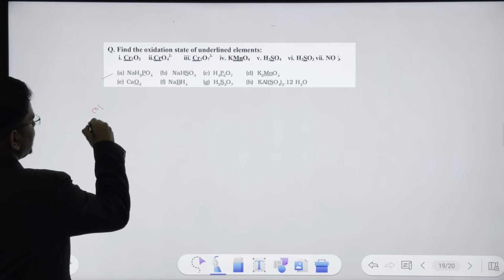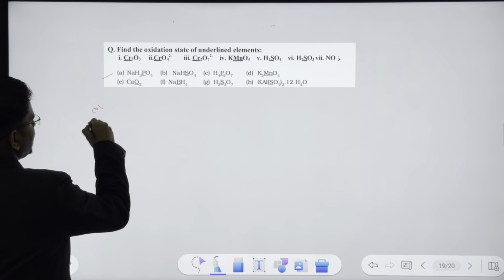Now find out the oxidation state of all the elements except oxygen and hydrogen, because we know they are going to be -2 and +1. Cr2O7 2- means you have -2 overall, so 2x minus 14 is equal to -2, so x is coming to be +6. So +6 is the oxidation state of chromium. And for sulfur, x minus 6 is equal to -2, so x is coming to be +4. It is +4 here, it is +6 here.